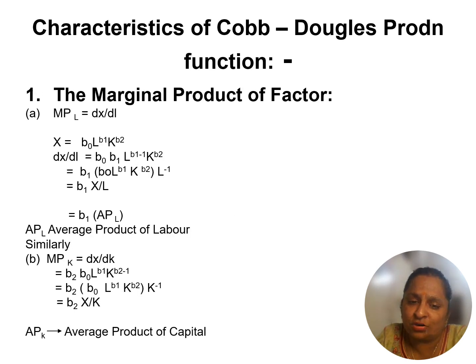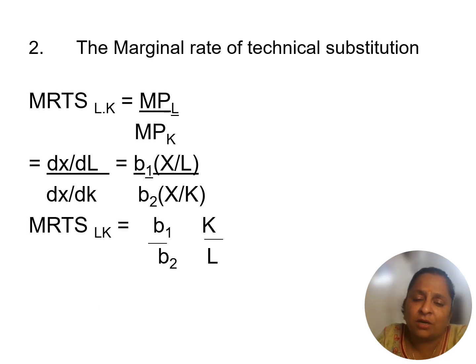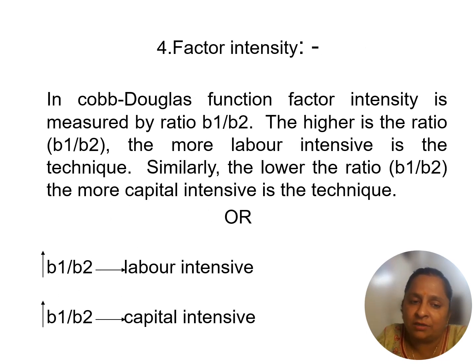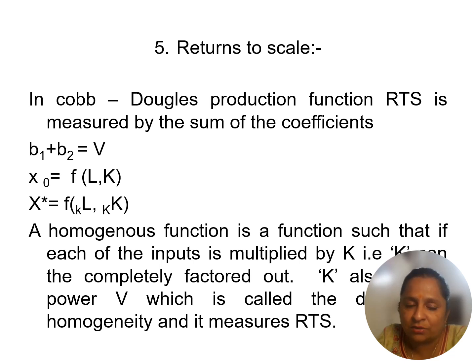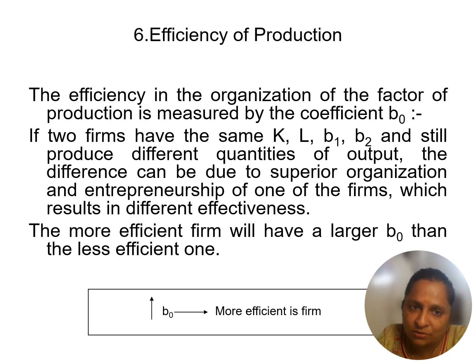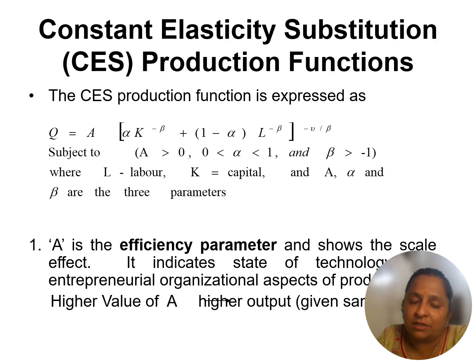Cobb and Douglas were two different economists who gave the same result, so their theorem is called Cobb-Douglas. Cobb-Douglas shows how we can change the marginal rate of substitution between land, labor and capital. Here we have two factors: one factor is labor and the other is capital. This is Cobb-Douglas returns to scale. Returns to scale also have three stages: increasing, decreasing, and constant returns to scale. And efficiency of production works when you are using capital, labor and all factors of production. In the long run it is the same way.